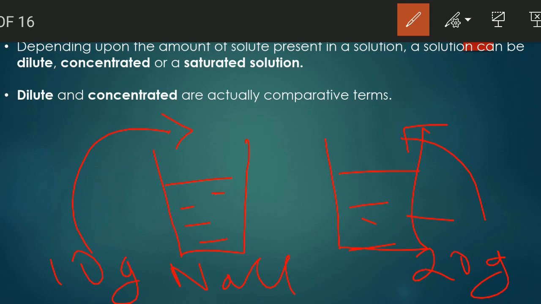So comparatively we say that the one in which we added 10 gram NaCl is dilute and the one in which we added 20 gram NaCl is concentrated. Dilute meaning that it has less amount of solute, concentrated meaning that it has more amount of solute.